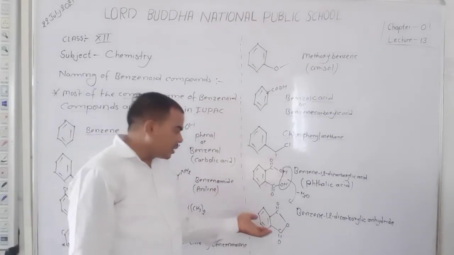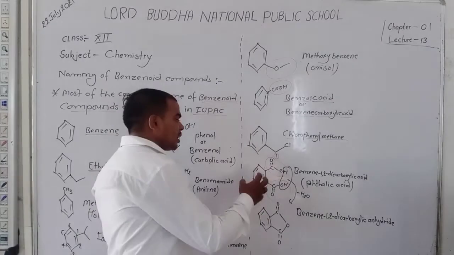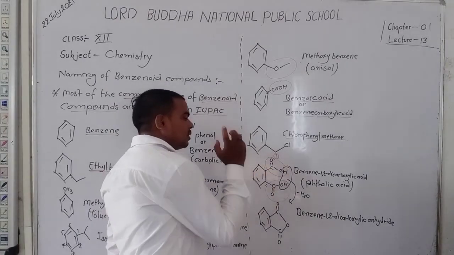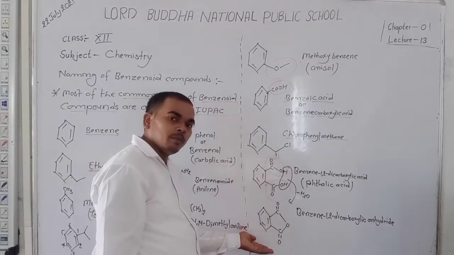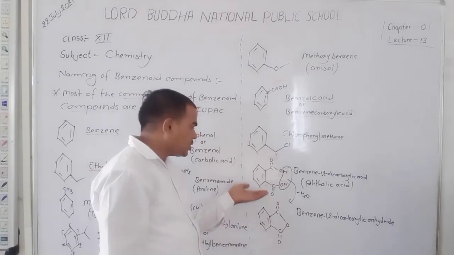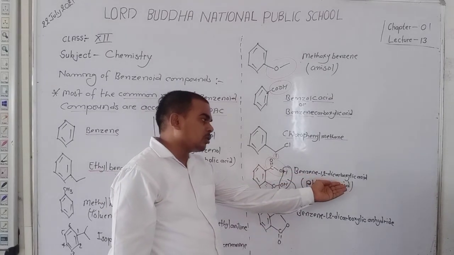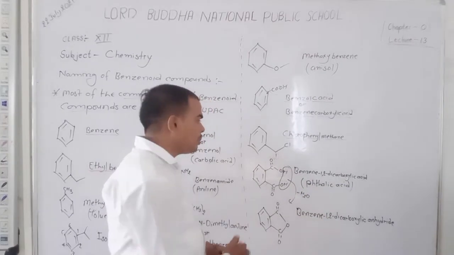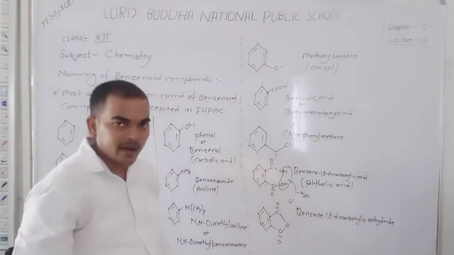For naming this compound, a simple method is to write the same name as the acid from which it is made. The acid from which it is made is benzene 1,2-dicarboxylic acid. So at the place of acid you write anhydride.